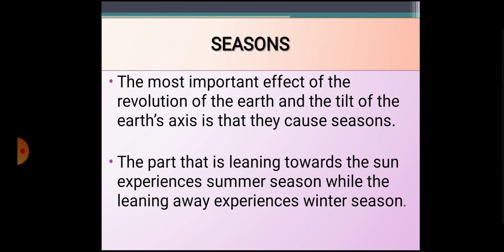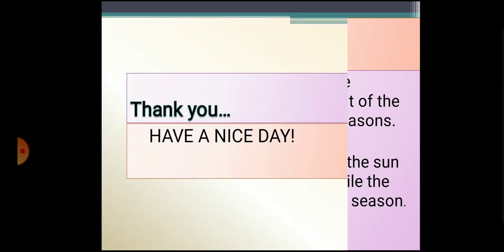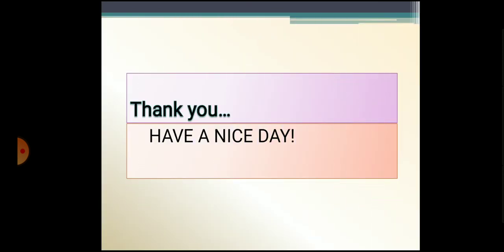As I told you, the part that was getting more sunlight, means that was leaned towards the sun, was experiencing the summer season, while the tilted away part was experiencing the winter season.